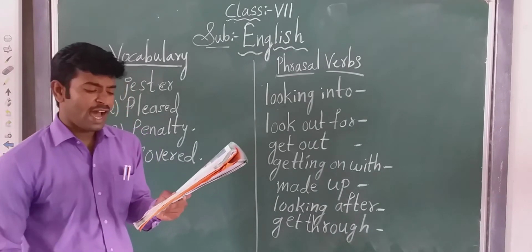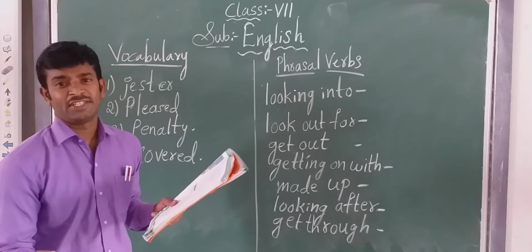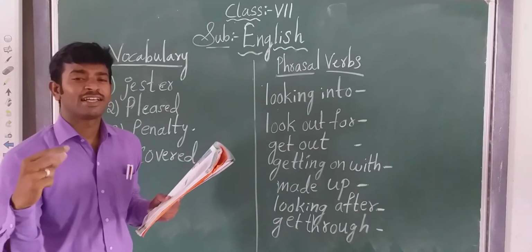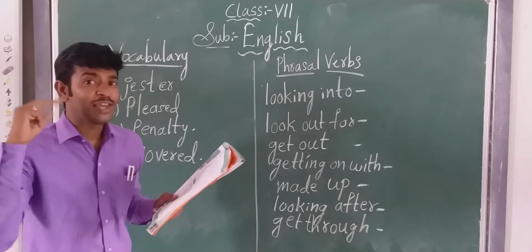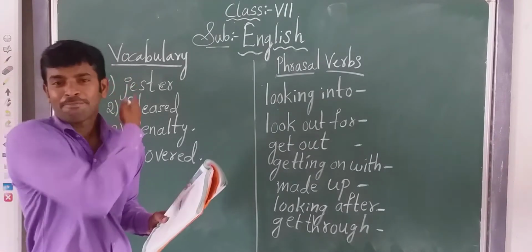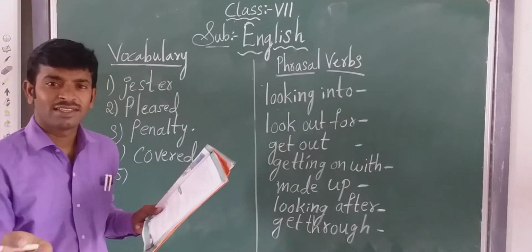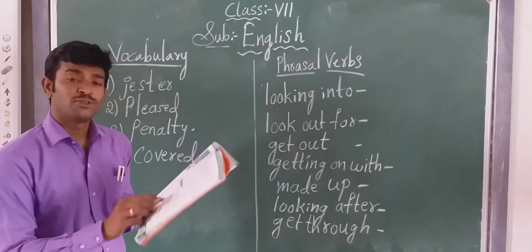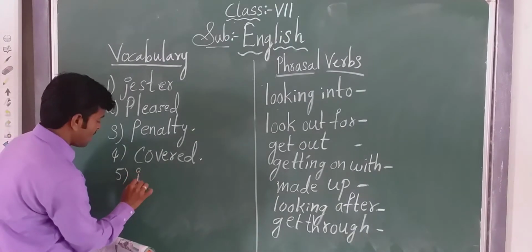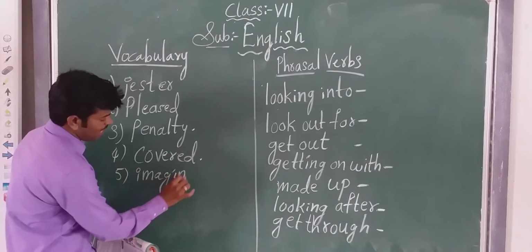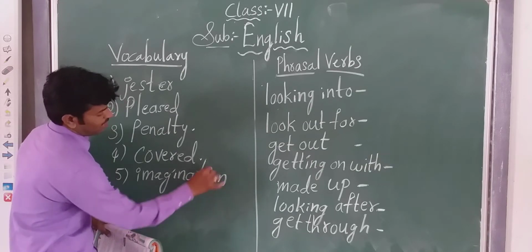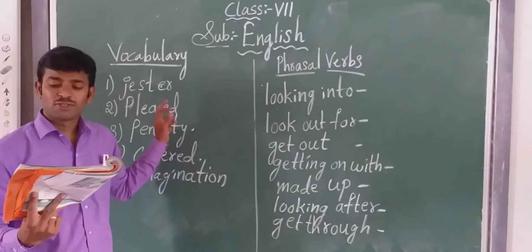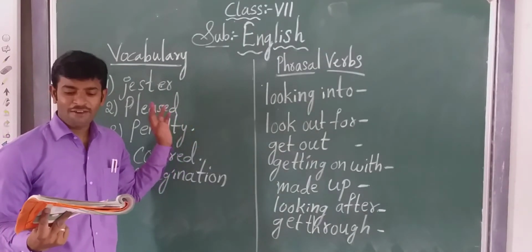Now fifth one: You should use your dash when you look at a painting. When you see a picture or a painting, you should imagine that the front part is seen, but the remaining back part is not seen. So we should imagine the behind part. So the answer is imagination: you should use your imagination, I-M-A-G-I-N-A-T-I-O-N. Got it, children? These are the fill in the blanks with the suitable words given in the box. We have completed them.